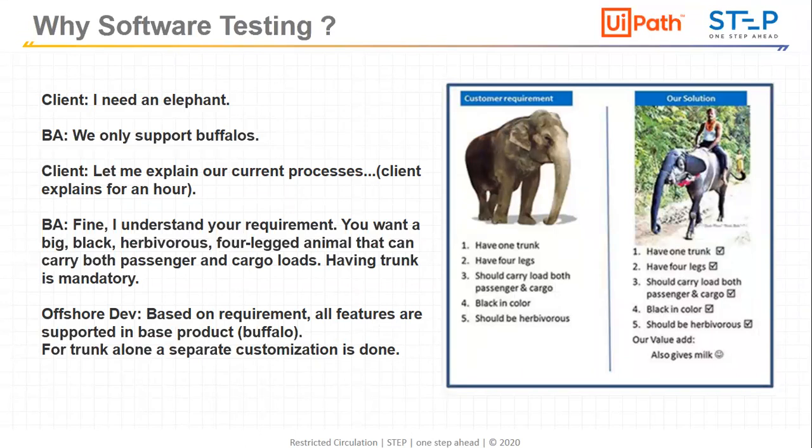And what is the client requirement? That is the elephant. And whatever solution we provided to the client is just like a buffalo with some customization which was not there in the buffalo, and the added advantage we provided is that the buffalo can also give milk. So this is a funny example of why software testing is needed.